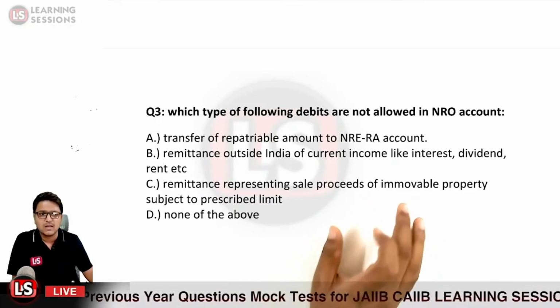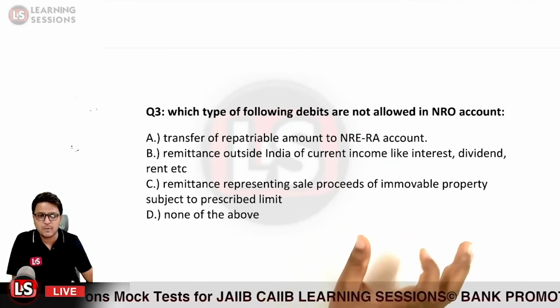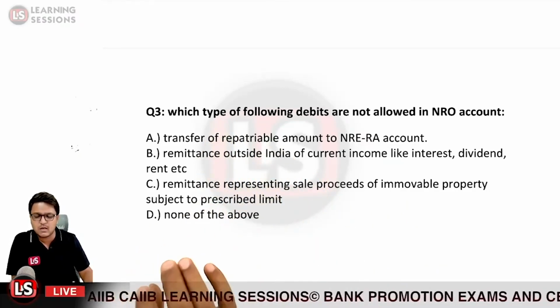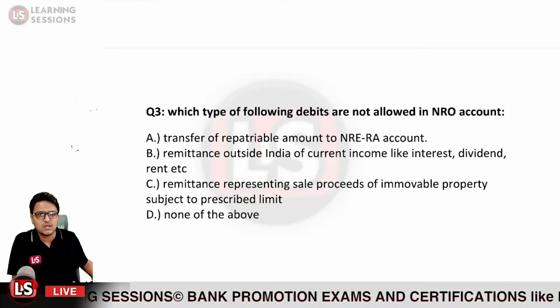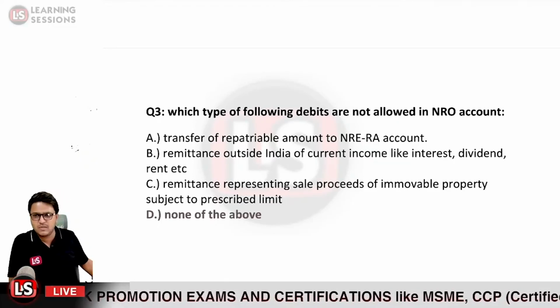So you can also remit the sale proceeds of immovable property. All these three debits are allowed. So the answer would be option D here, that is none of the above. Option D will be the right answer.